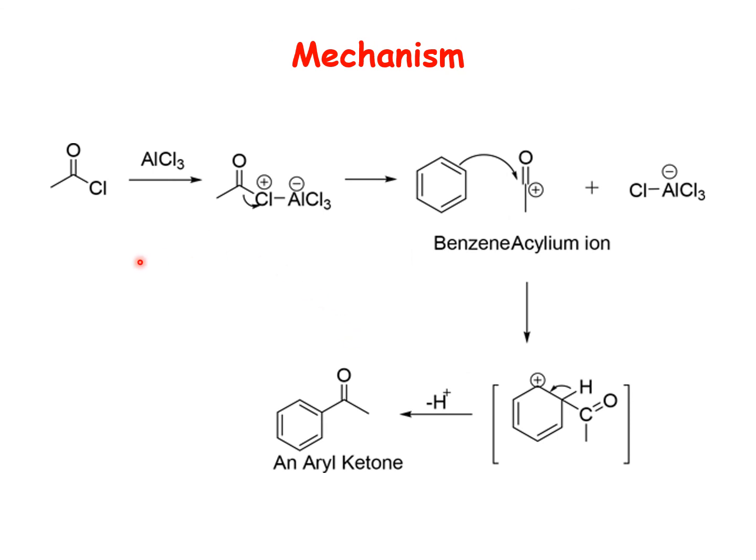Mechanism is exactly the same which we have seen till now. Initially, there will be formation of the electrophile. Now in this case, an acylium ion will be acting as an electrophile wherein carbon is electropositive. So the benzene ring can easily attack this carbon